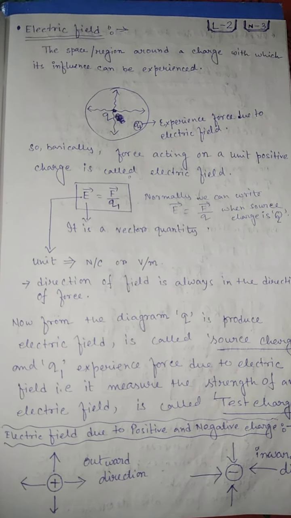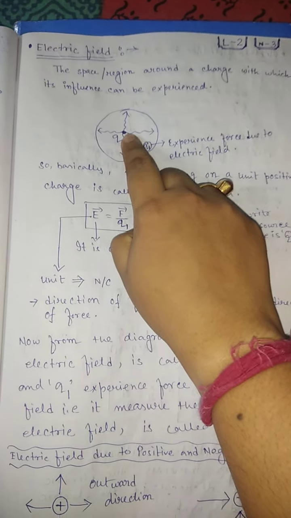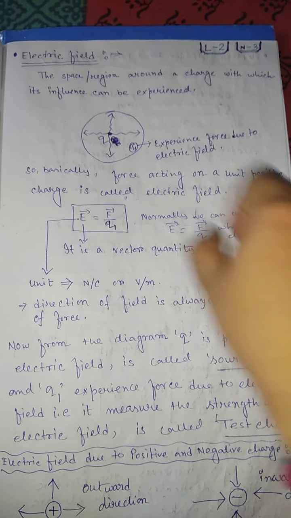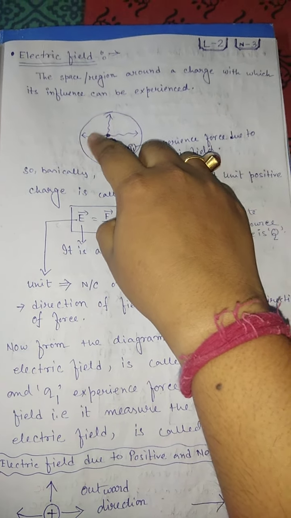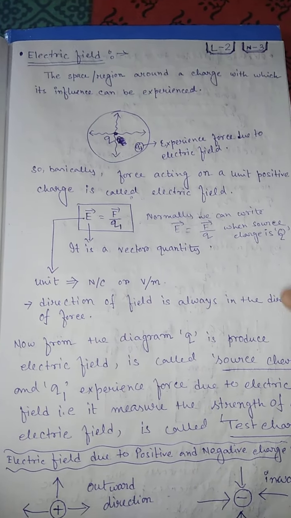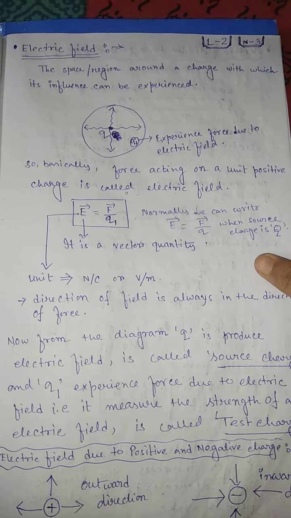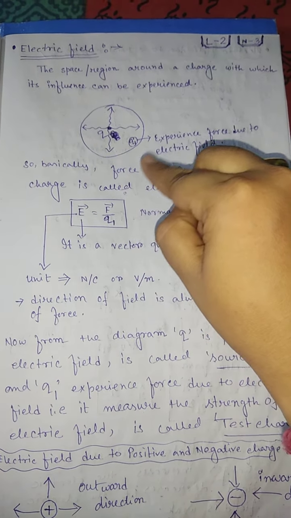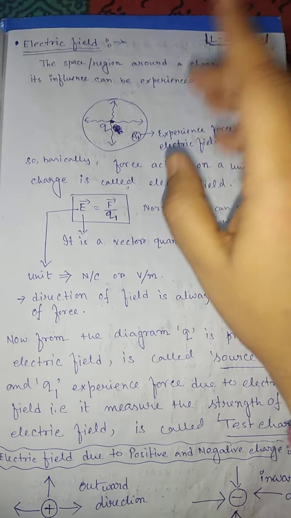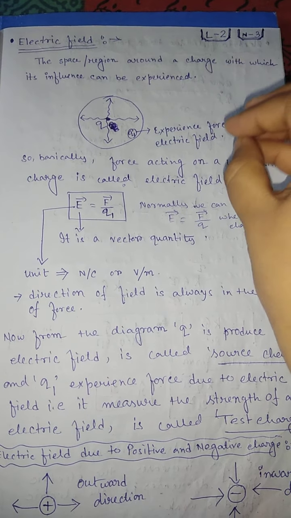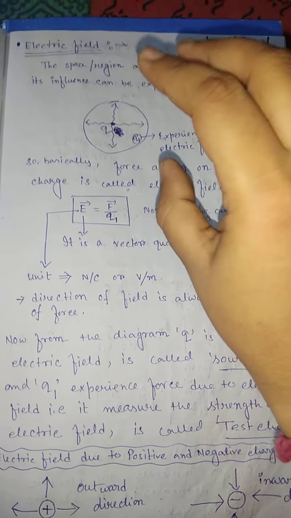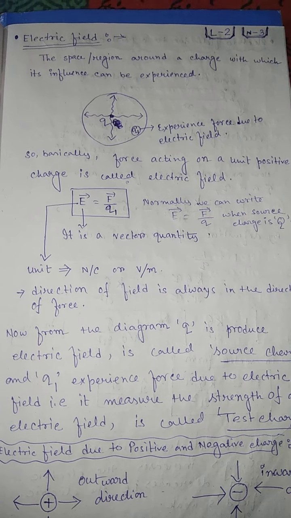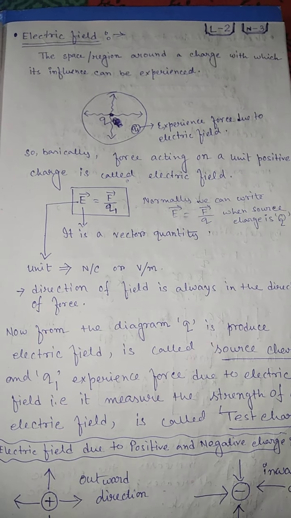Okay, so if we consider a point where a q amount of charge is placed, this is the field created or generated by this charge q. But this field or region has a limit up to which, if we bring any other charge, that charge experiences a force due to that electric field.